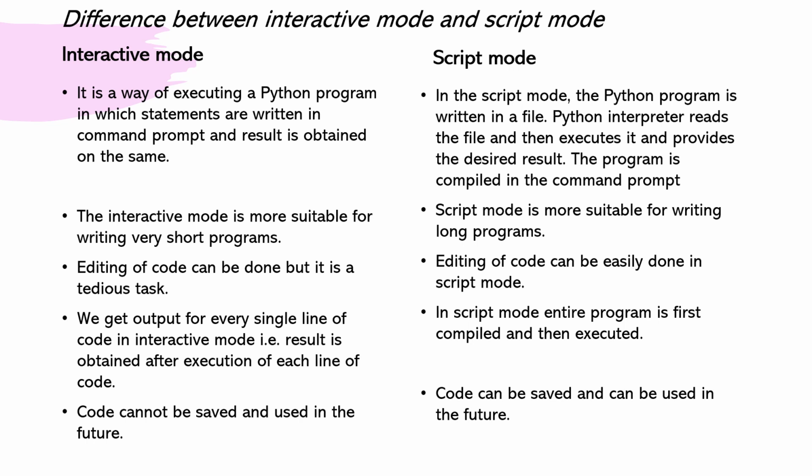The interactive mode is more suitable for writing very short programs, whereas script mode is more suitable for writing long programs. Editing of code can be done, but it is a tedious task. Editing of code can be easily done in script mode. We get output for every single line of code in interactive mode. That is, result is obtained after execution of each line of code. In script mode, entire program is first compiled and then executed. Code cannot be saved and used in the future in interactive mode, whereas in script mode, code can be saved and can be used in the future.